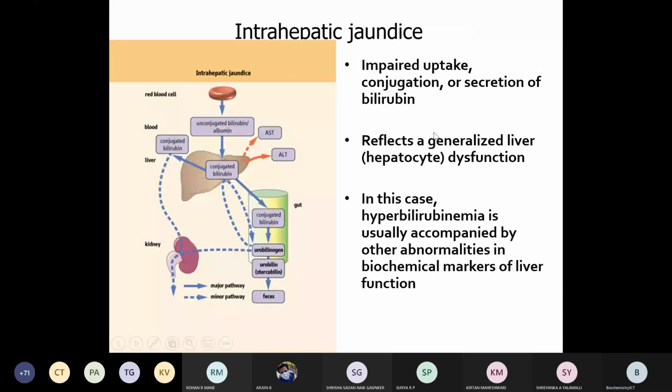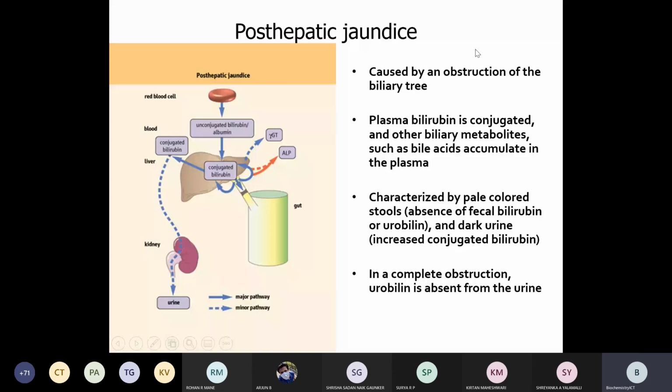Then intrahepatic jaundice: impaired uptake, conjugation or secretion of bilirubin. When these are impaired, obviously it will lead to increased bilirubin, and that is called hyperbilirubinemia. Here there is major damage to the liver, so many other enzymes are also altered, because those enzymes are synthesized in the liver and their action takes place in the liver.